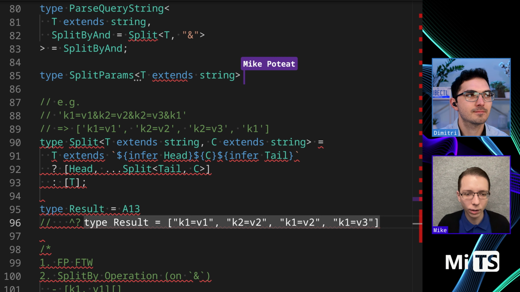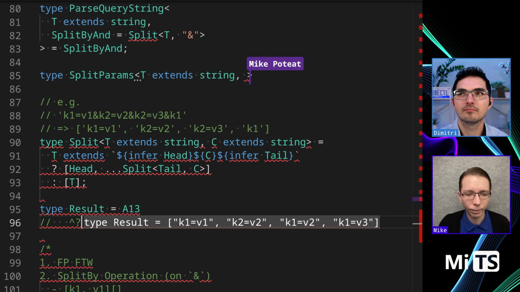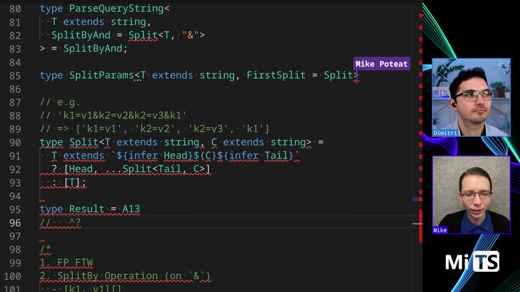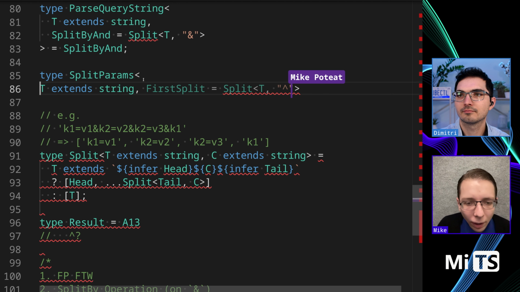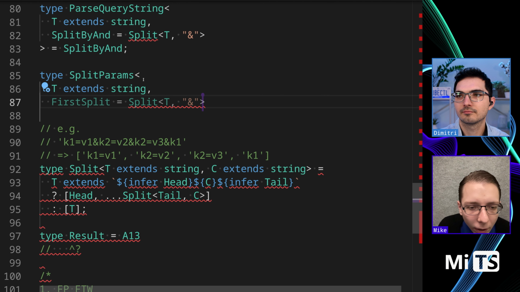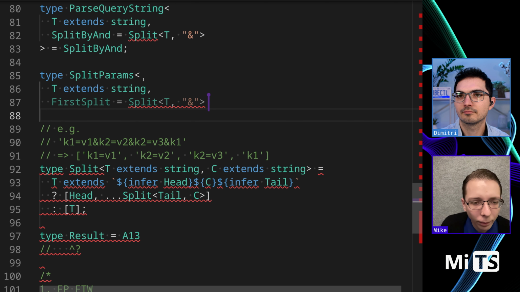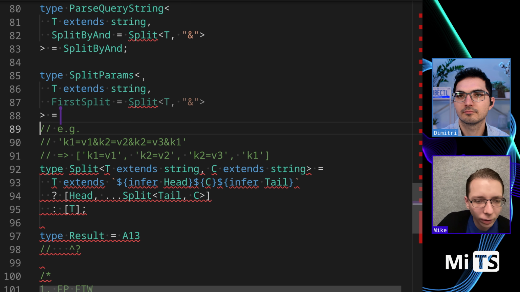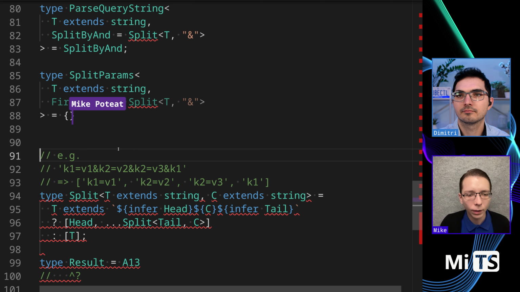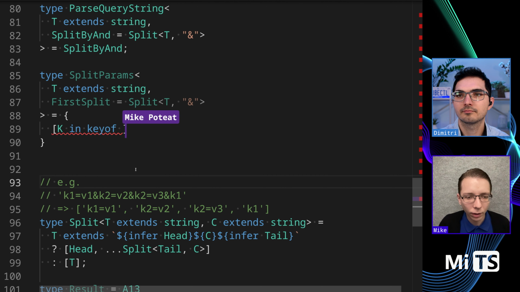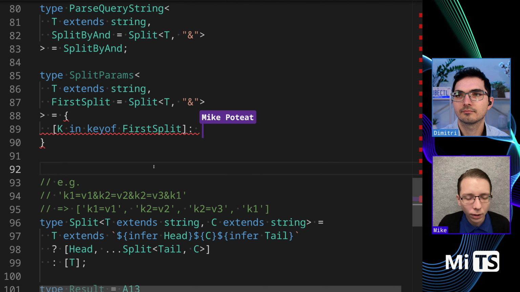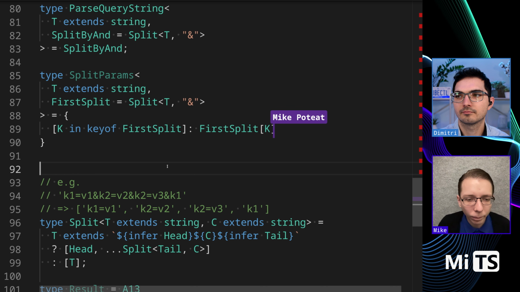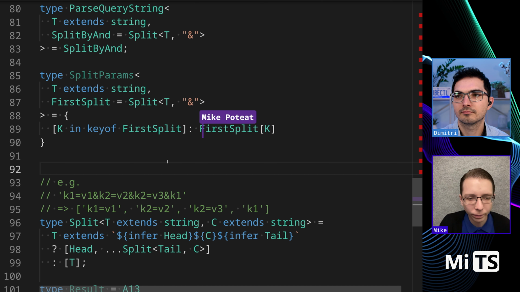So this is going to be string, and then say FirstSplit equals Split<T>, and then I'm going to say equals, and then we're just going to loop over each of these elements and split them. So this is going to be K in keyof FirstSplit, of K, and then I'm going to split each of these by equal sign.